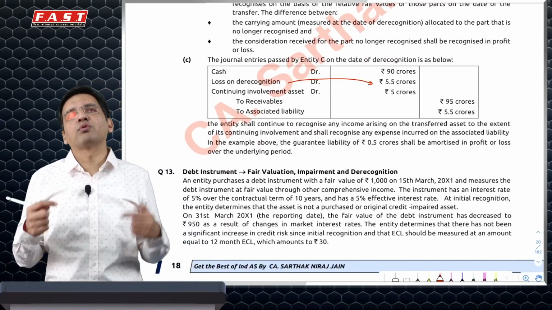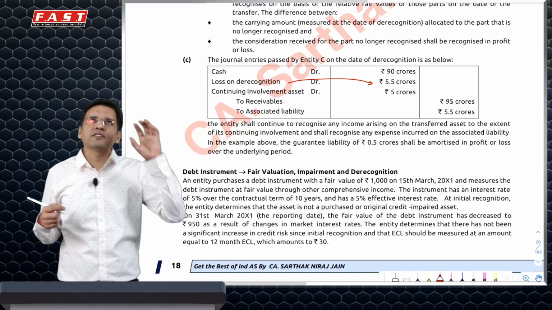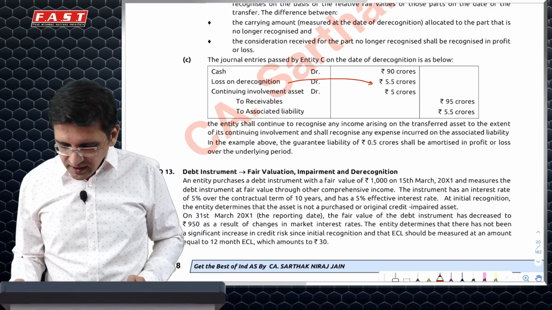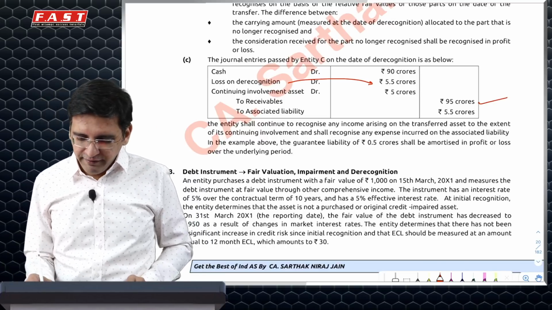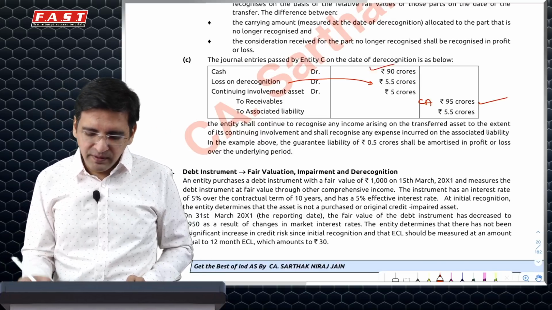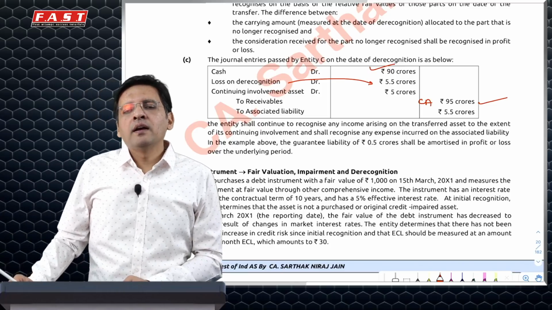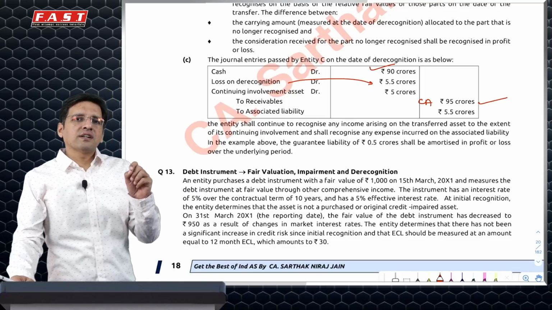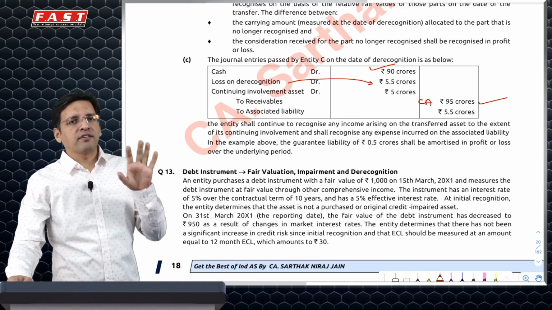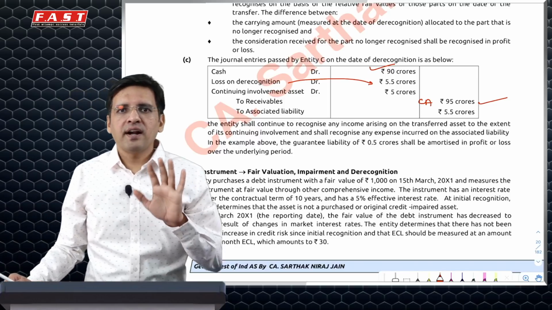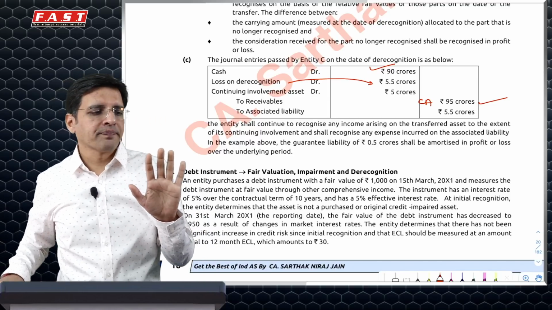The way you will have to answer your questions in the exam here is first fix what is the total loss. Then derecognize the whole asset at carrying amount 95 and debit bank with what you have received. This is simplest because you know actually what you have received. What you have to do is whatever additional guarantee you have given, so your involvement in the asset now is 5 crore